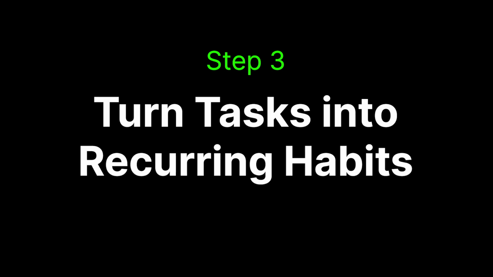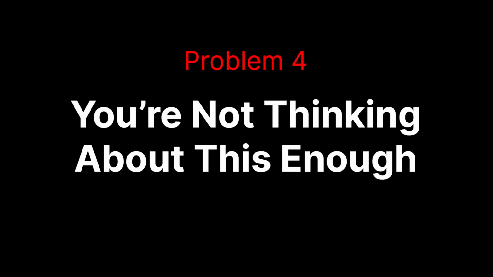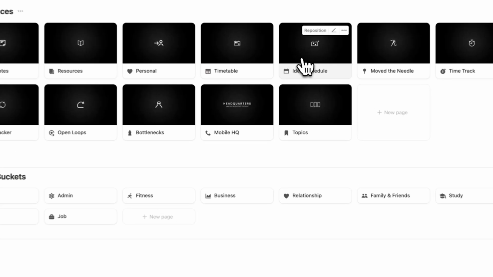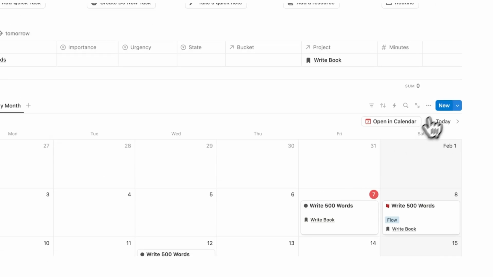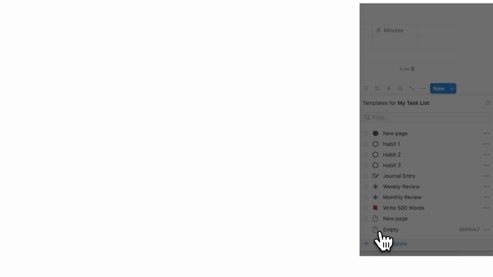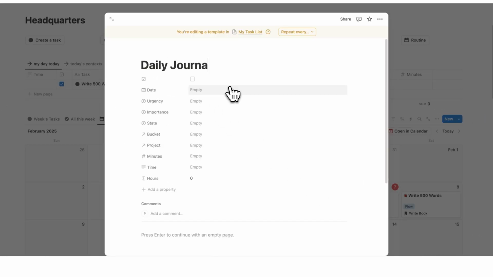And that's why step 3 is to turn these tasks into recurring habits. Now, the next problem you're facing is that you're not thinking about this enough. Now, I know we just set up your ideal schedule, and you need to think about this more often. So how are we going to do that? Well, what we're going to do is set up another template in here, and this will be your daily journal.